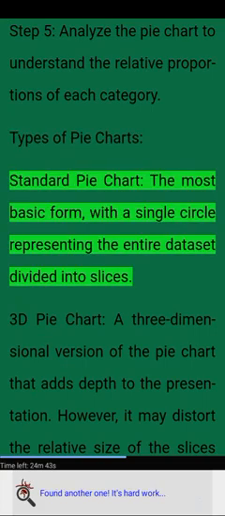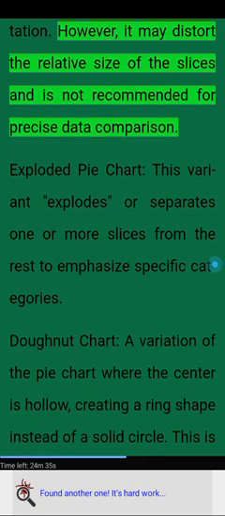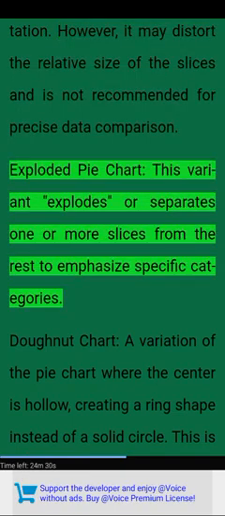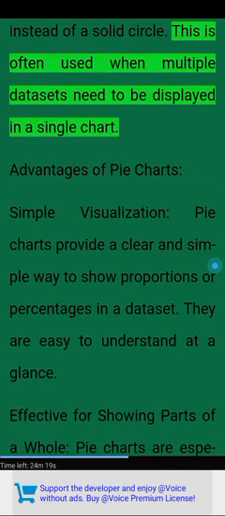Types of pie charts. Standard pie chart, the most basic form, with a single circle representing the entire dataset divided into slices. 3D pie chart, a three-dimensional version that adds depth to the presentation. However, it may distort the relative size of the slices and is not recommended for precise data comparison. Exploded pie chart. This variant separates one or more slices from the rest to emphasize specific categories. Donut chart, a variation where the center is hollow, creating a ring shape instead of a solid circle. This is often used when multiple datasets need to be displayed in a single chart.